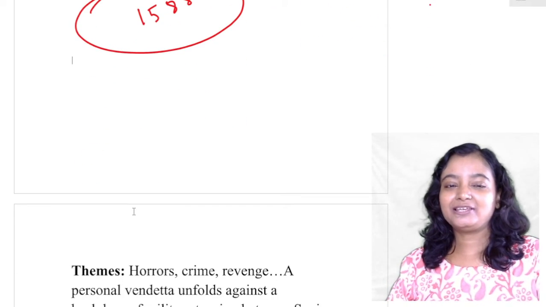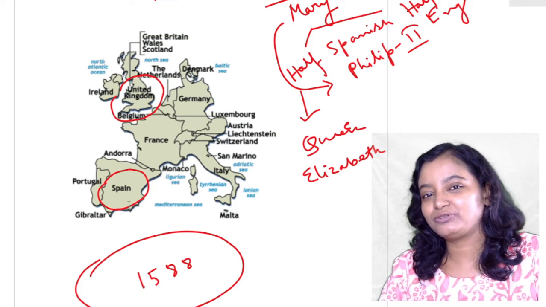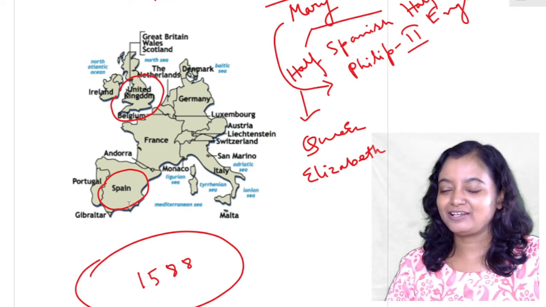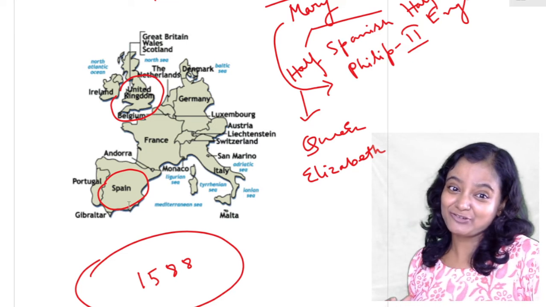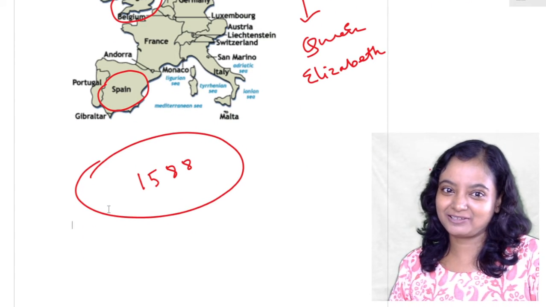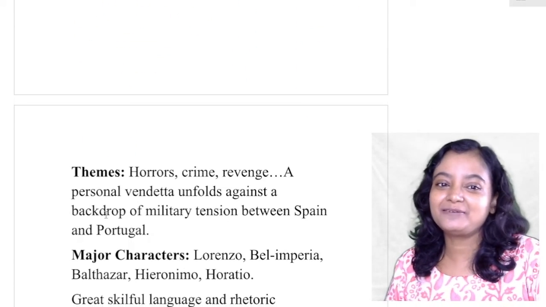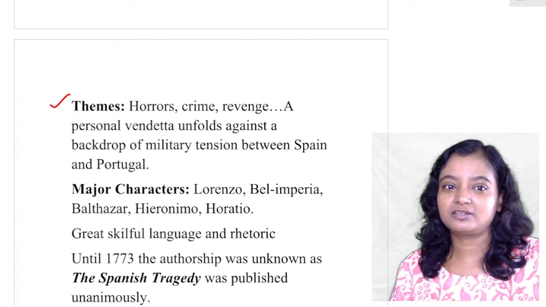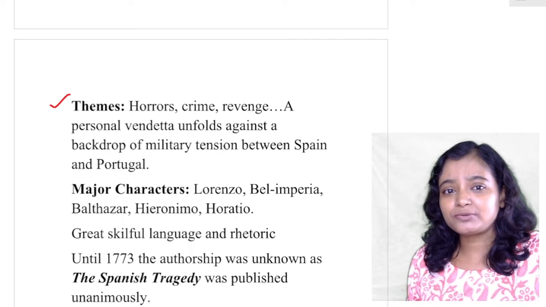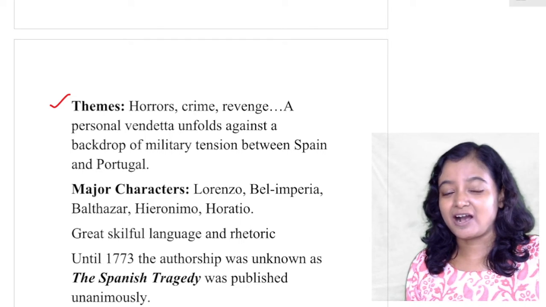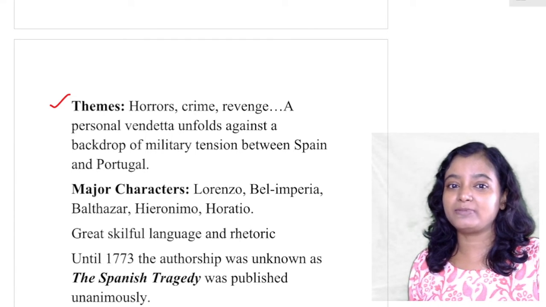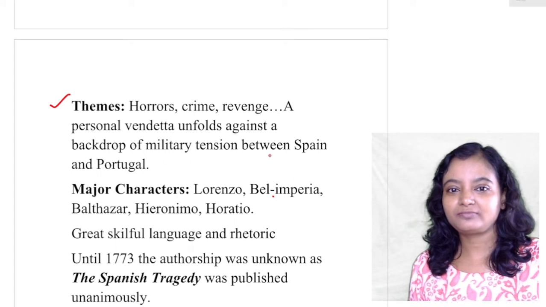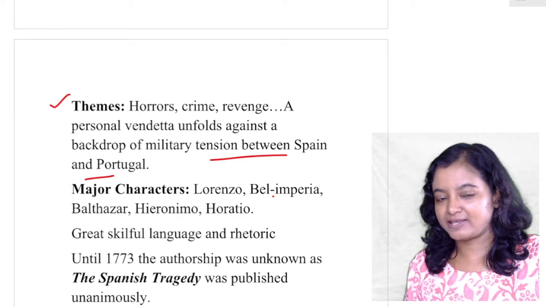And now in this context, we just told you the relation between England and Spain. Now it will be more enjoyable to read the drama, the storyline. Themes are horror, crime, revenge. It is still a personal vendetta that unfolds against a backdrop of military tension between Spain and Portugal. And it is totally imaginary.